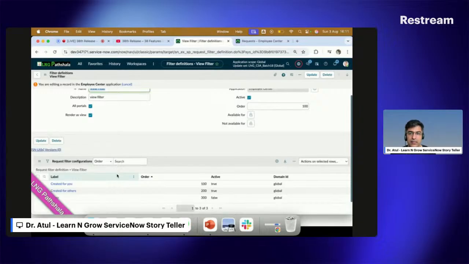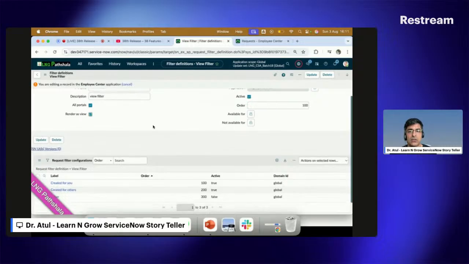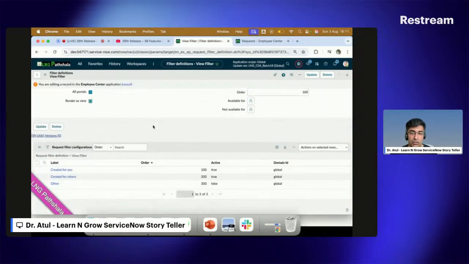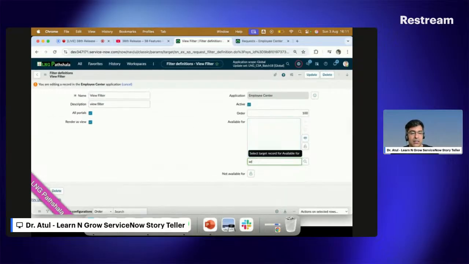Yeah. So you can see created for you, created by others and others. But the problem is that I'm not able to see this particular option, how and where it should be shown. This is the problem: I tried a lot to see this particular part in my system, but I'm not able to see that available for, let me say, admin.